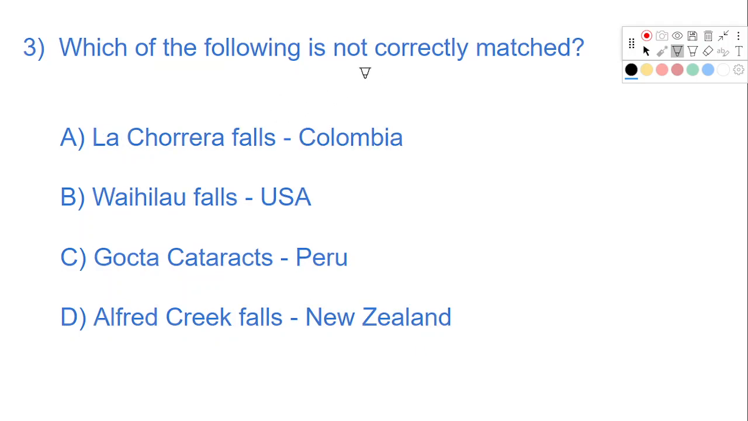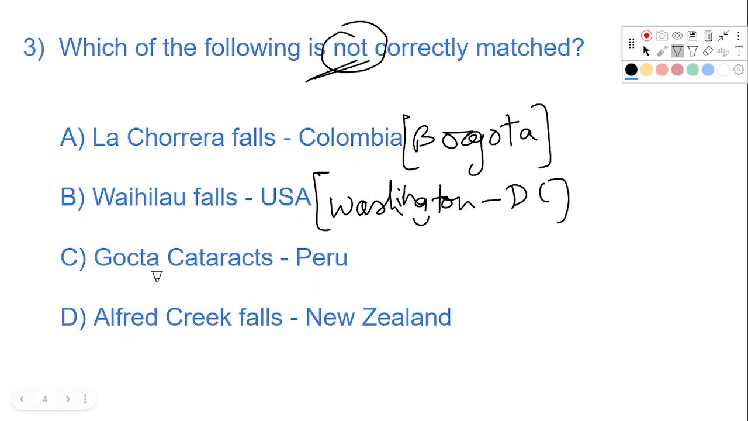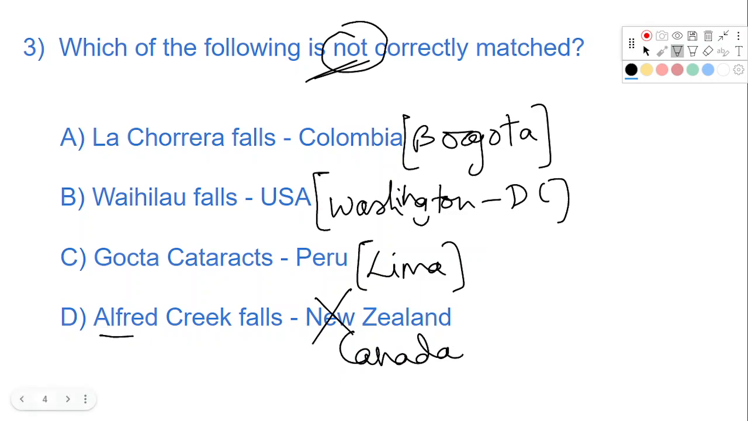Which of the following is not correctly matched? Make sure you note the word not. The La Correra Falls are in Colombia. It is correct. The capital of Colombia is Bogota. The Waihilau Falls are in USA. Capital is Washington. The Gokta Cataracts are in Peru. The capital is Lima. The Alfred Creek Falls are not in New Zealand but are in Canada. The source of the water for Alfred Creek Falls is the melt from Mount Alfred.